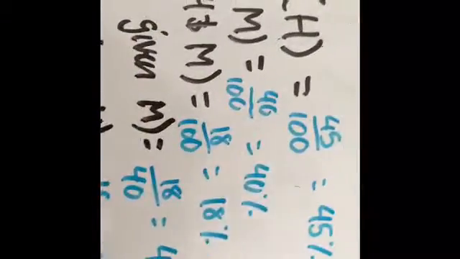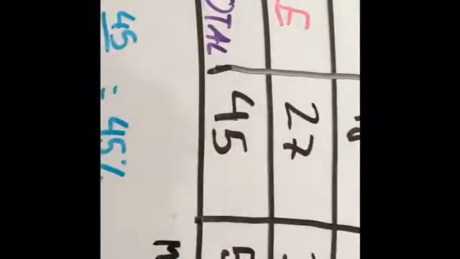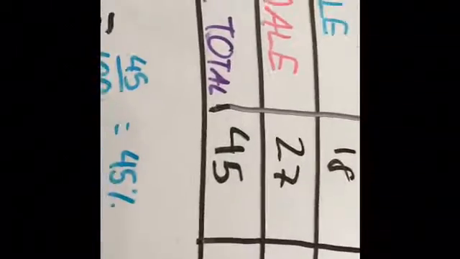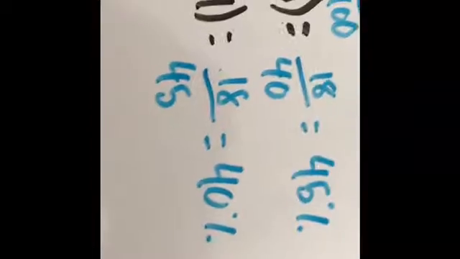Probability of horror films given males is 18 divided by the total of males, which would be 40, which gives you 45%. Probability of males given they like horror, 18 divided by 45, which gives you 40%.